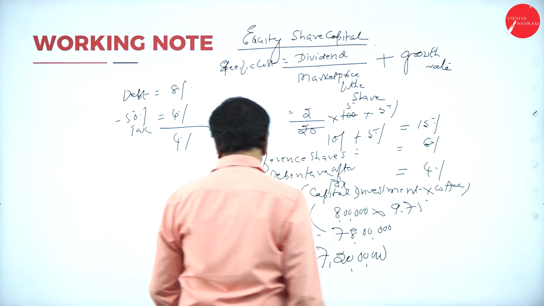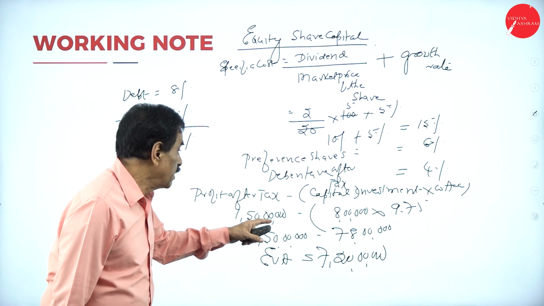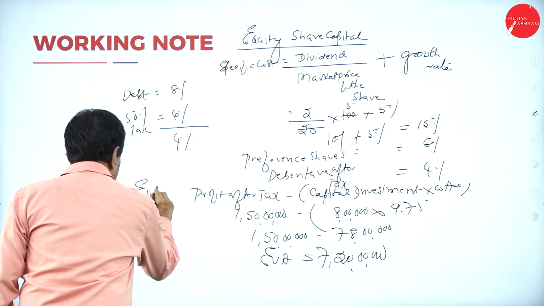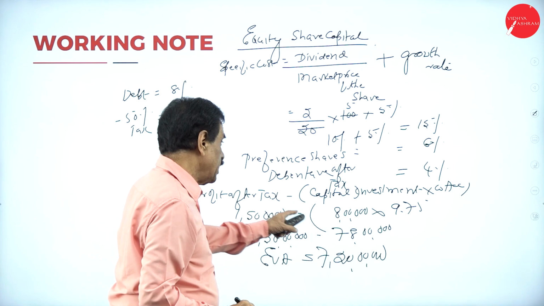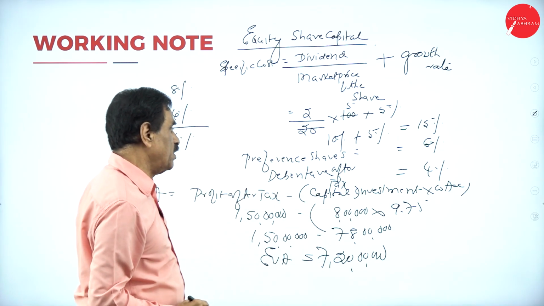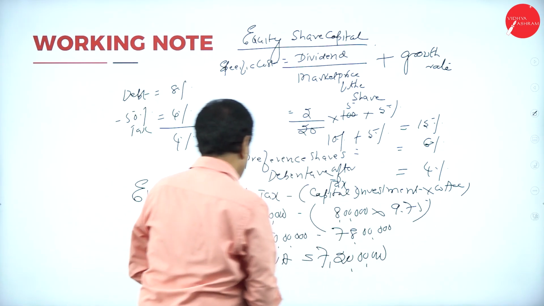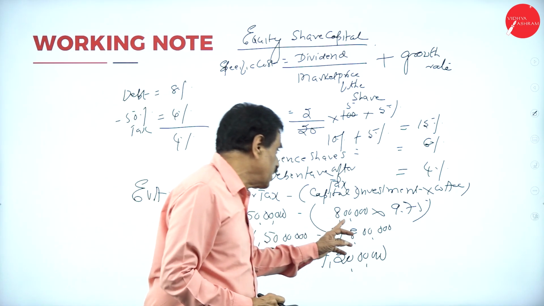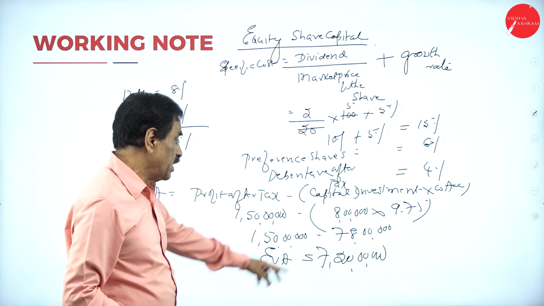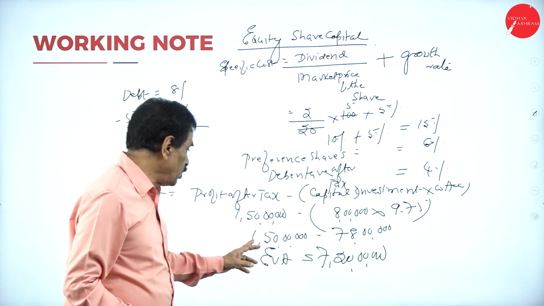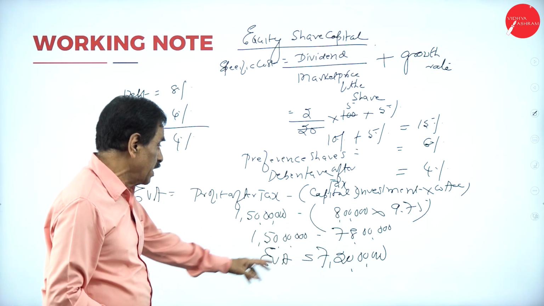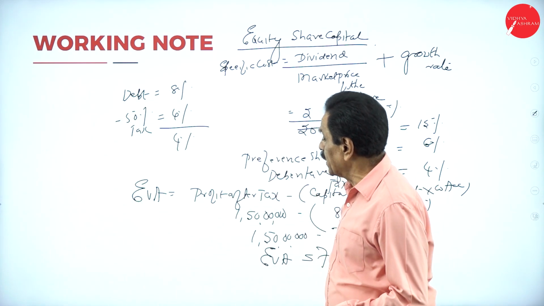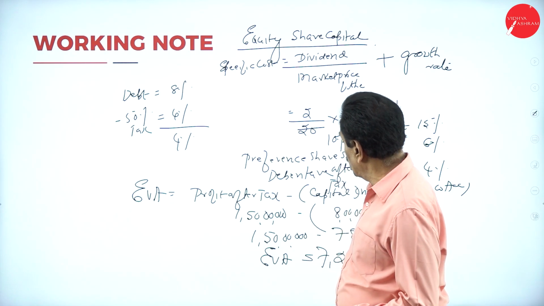EVA is profit after tax minus capital investment into WACC. Here, 1 crore 50 lakh is the profit after taxation, minus 8 lakh into 9.75, which works out to 78 lakh. 1 crore 50 lakh minus 78 lakh is 72 lakh. Here, economic value added. Hope you understand.